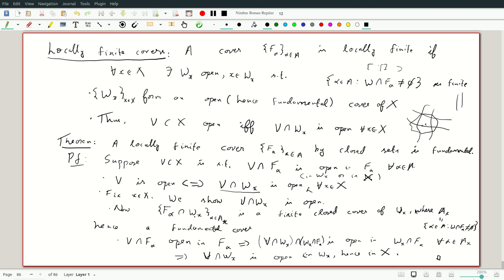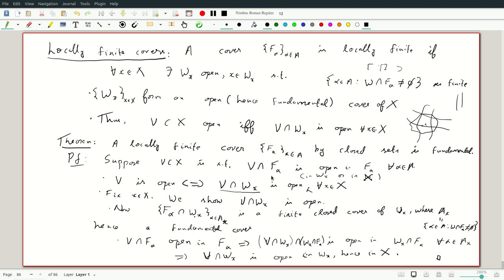So what we have proved, and let me just recap the proof: a locally finite cover by closed sets is fundamental. Point is, I take a set V whose intersection with each of these F alphas is open in the F alpha. So it's relatively open, it's open in the subspace topology on F alpha. These are too many, so I can't simply take the union even after taking the complement. But instead, I note that to show V is open, I just have to show its intersection with this open cover Wx is open.